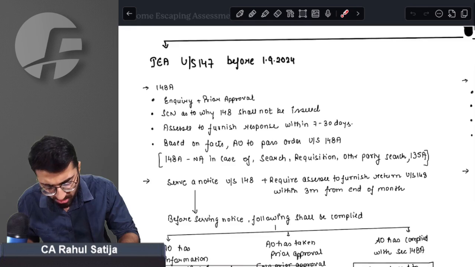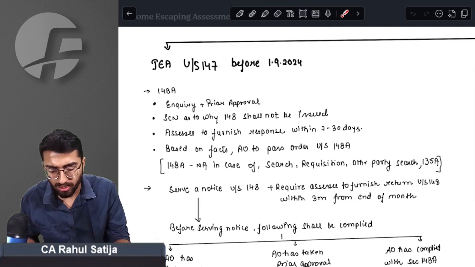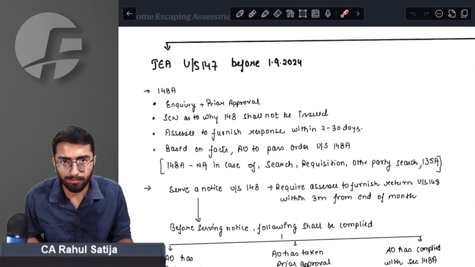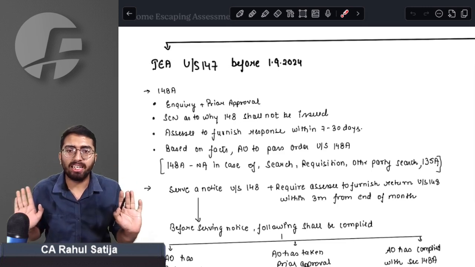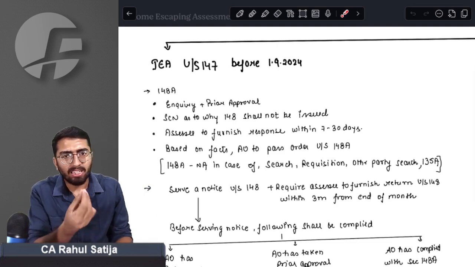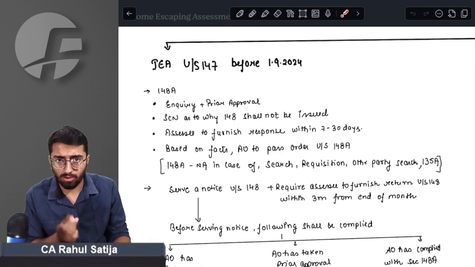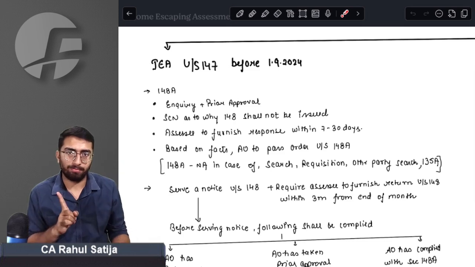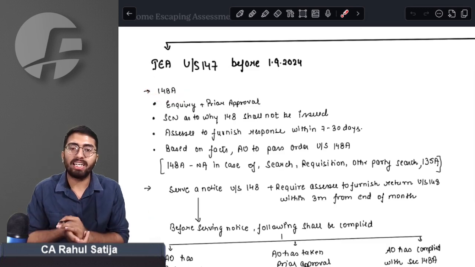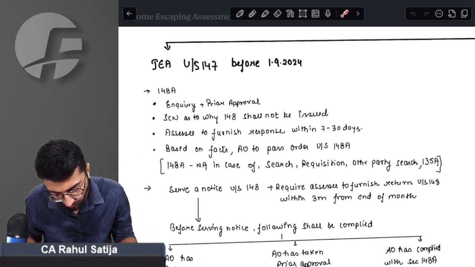First of all, whenever government wants to do any kind of income escaping assessment on us, AO is required to serve a show cause notice to us. Show cause notice under section 148A. Simple provision. Why income escaping assessment should not be done against us? We have to reply against that show cause notice. That show cause notice has to be served first. That notice is called notice under section 148A, or simply show cause notice.